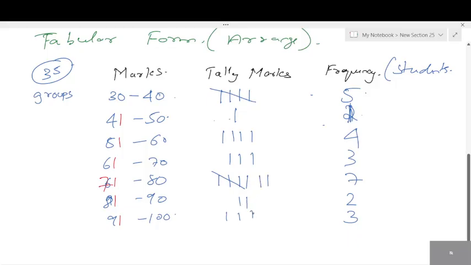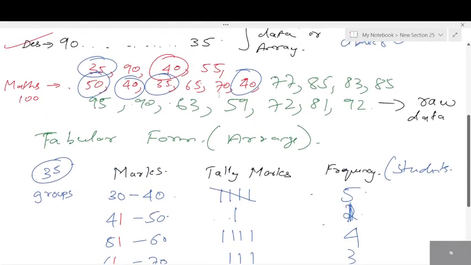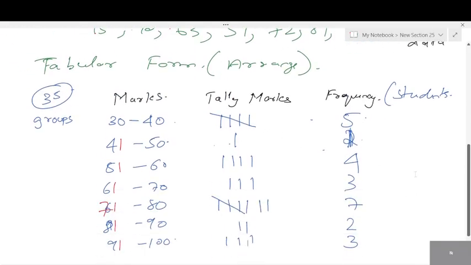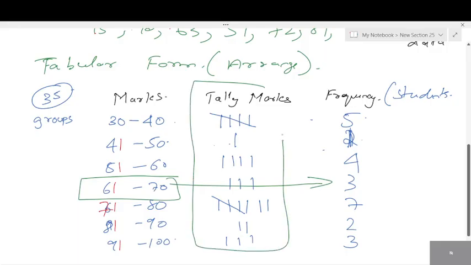And 2, 3. Now which one looks simplified? The raw data, or arranged in a table like this? Yes, now the tabular form. When your principal asks how many students have scored between 60 and 70, you can say 3 students. This middle column, the tally marks, is for computer purposes, and other electronic purposes. The numbers on the right hand side are for us to understand. But both are the same. Remember, these are the 3 things you have to do: marks, tally marks, and frequency.